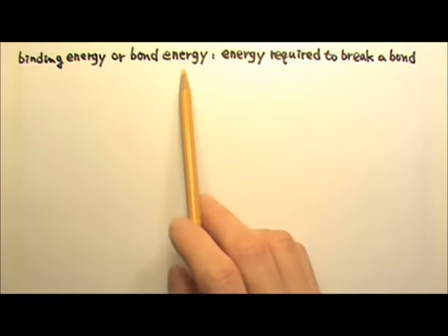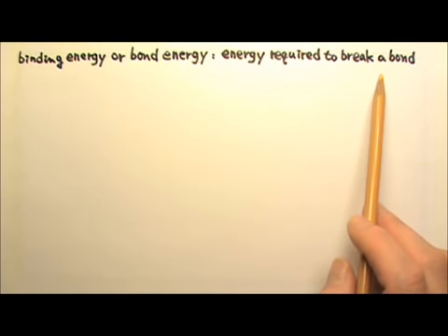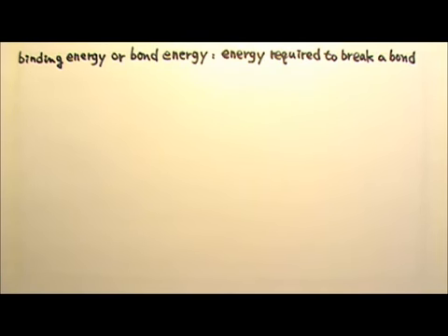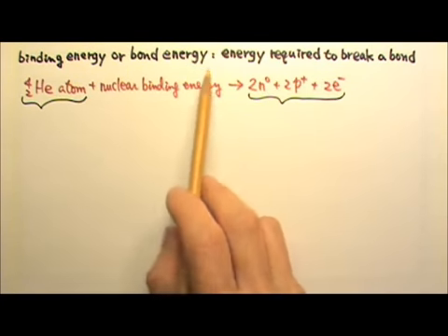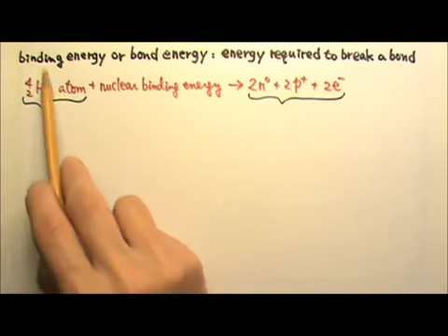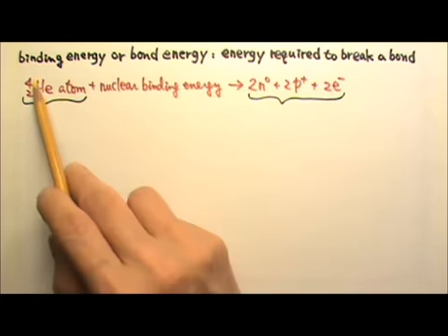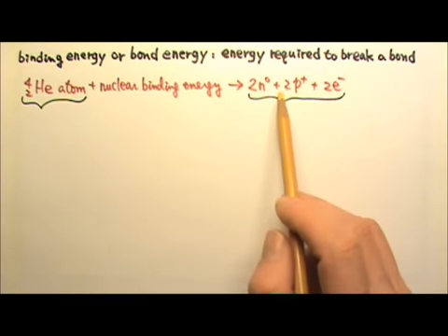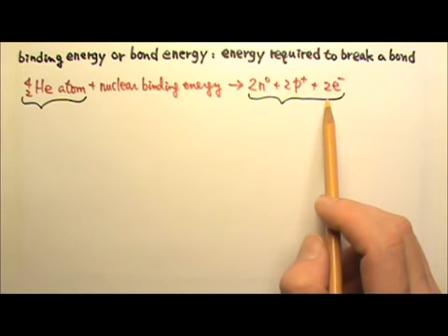Binding energy or bond energy is the energy required to break a bond. Because of the attractive strong nuclear force, it takes a lot of work to break a nucleus into its composite particles. For example, it takes a lot of energy to break a helium-4 atom into its composite particles: 4 minus 2, 2 neutrons, plus 2 protons, and of course also 2 electrons.